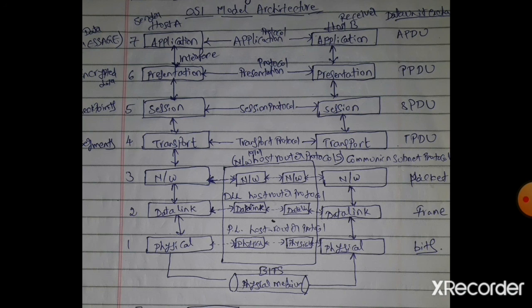Based on the necessity, whichever protocol we want to use for that particular communication, that protocol is best. So then we will use that protocol. For connection oriented communication we will use transmission control protocol, TCP. For connectionless transmission we will use the UDP protocol. So next one is the session layer.